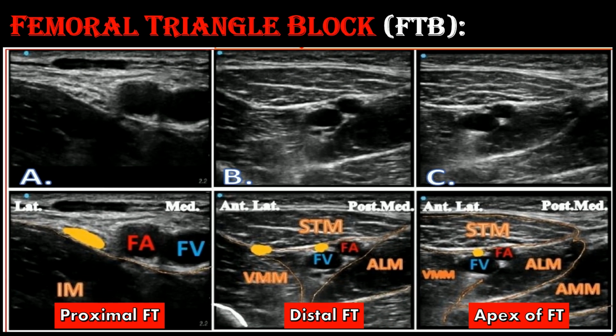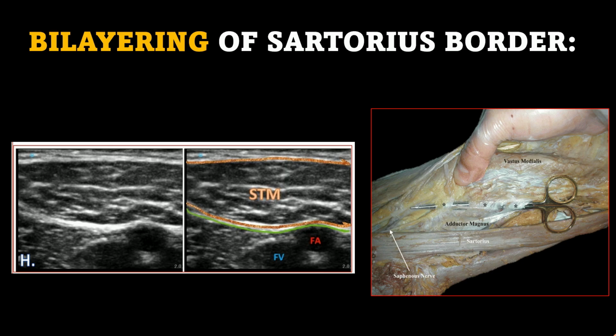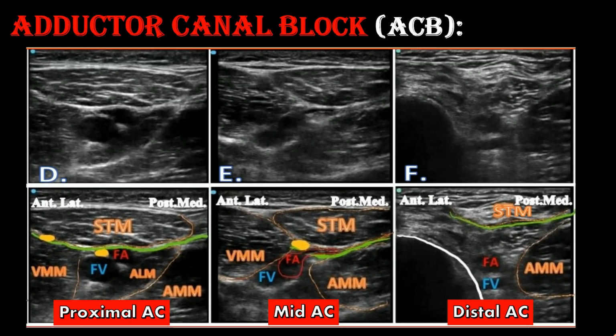The femoral triangle block can be administered specifically in the distal femoral triangle region just above the apex of the femoral triangle. The presence of VAM is a peculiarity of the adductor canal region. VAM is nothing but the thickened fibrous connective tissue forming the medial border of the adductor canal. Due to this, the lower border of sartorius appears bilayered in the adductor canal region. The injection at any point distal to the apex of the femoral triangle below the VAM can be considered an adductor canal block. However, the involvement of the neuronal component will vary at various locations.